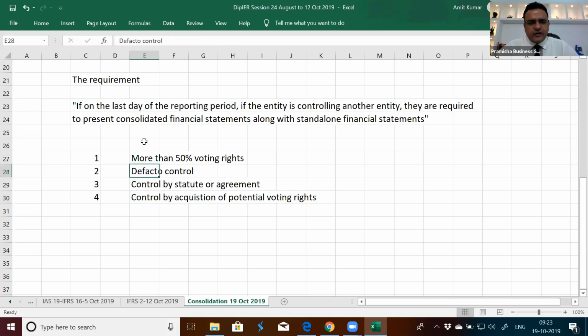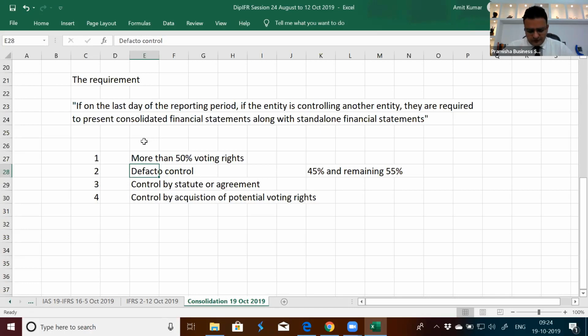So this is principle based accounting. In spite of having less than 50% voting rights, there can be control, like de facto control. De facto means there's an investor who is holding 45% and the remaining 55% are scattered. Someone is holding 1%, someone 2%, 3%. They all are scattered, they are not united. So in spite of holding less than 50%, indirectly, automatically, there is a de facto control. Even if there is a de facto control, it is assumed to have control on the last day of the reporting period, and this entity is required to present consolidated financial statements, even if their investment is less than 50%. It's not necessary to cross the investment level of 50%.